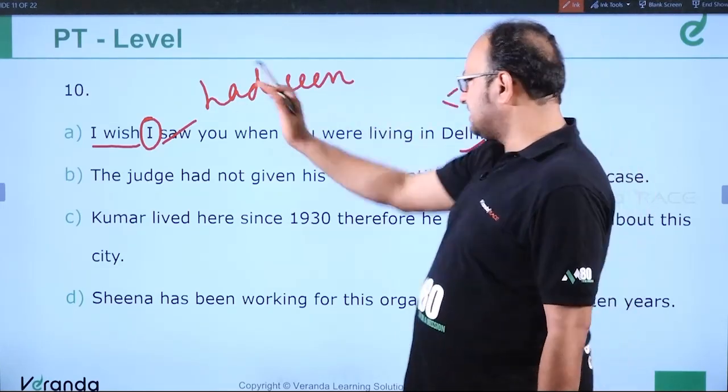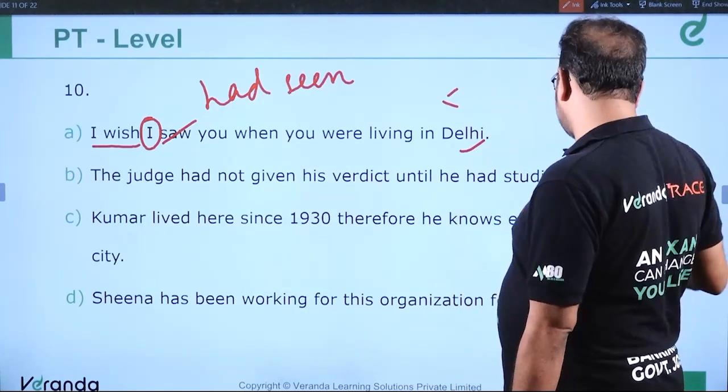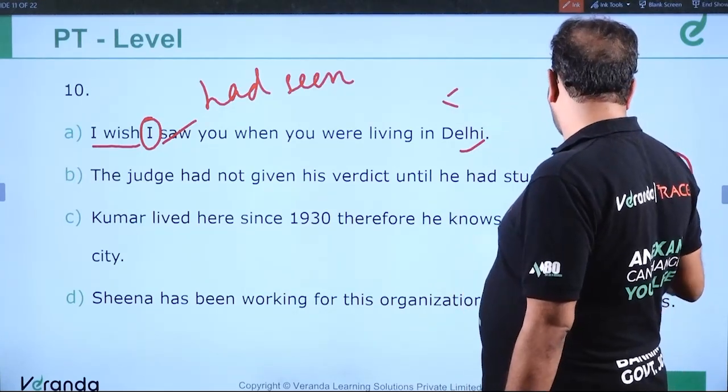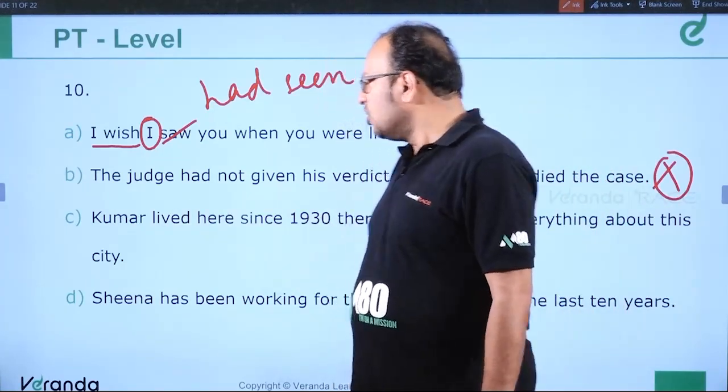So this is an incorrect sentence. So I have corrected it right now. The judge had not given his verdict until he had studied the case. Well, I'll mark this for you. I'll discuss this with you in detail right away only. But let us see the next question.